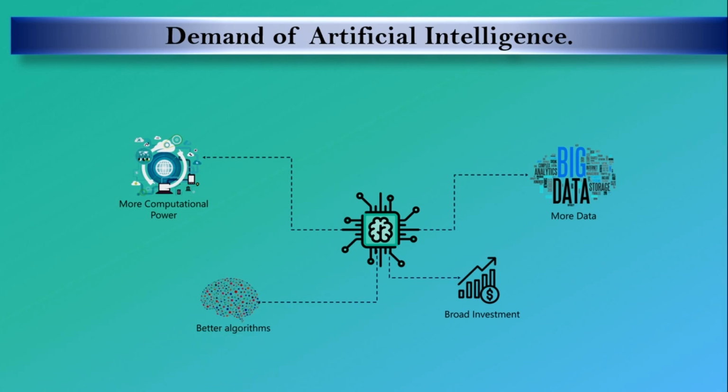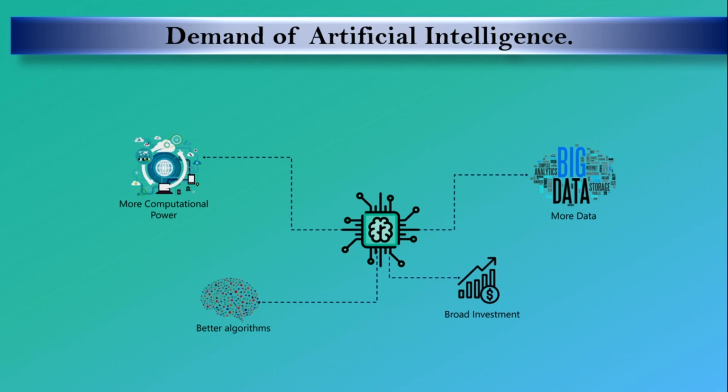The next reason is more data. Big data is one of the most important reasons behind the development of artificial intelligence. Artificial intelligence, data science, machine learning and deep learning, all of these work only because we have a lot of data present.